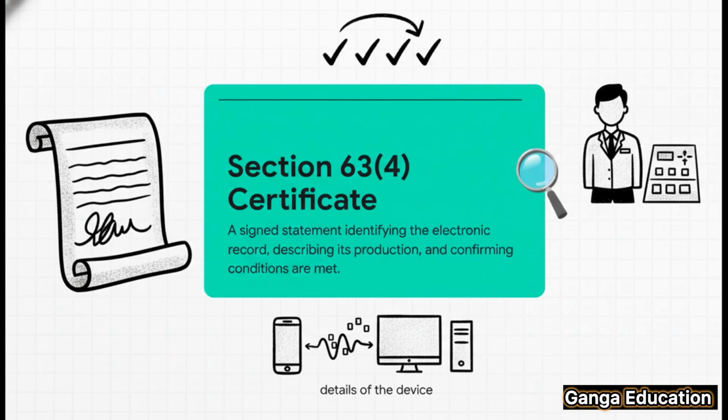Well, think of it as a signed statement, a formal declaration. It has to do a few key things. It must identify the specific electronic record, describe the process of how it was produced, give details about the device that was used, and, this is the most important part, it must confirm that all 4 conditions from subsection 2 have been met. And this isn't something just anyone can sign. It has to be signed by a person in a responsible official position in relation to the device.